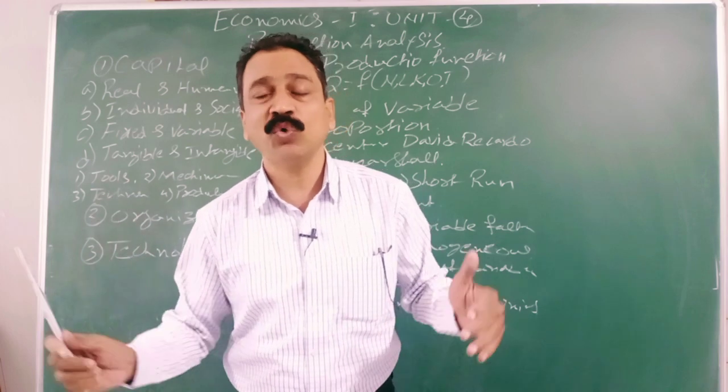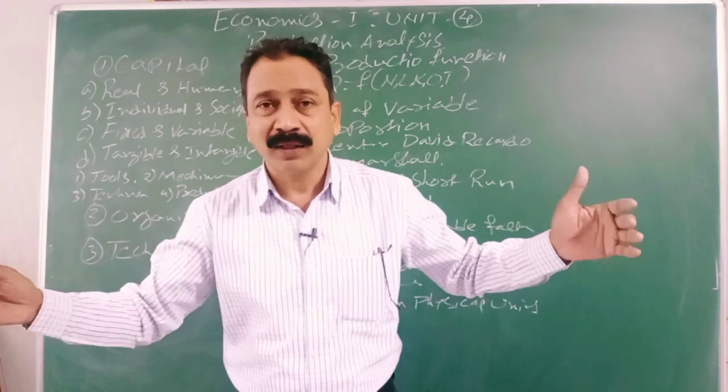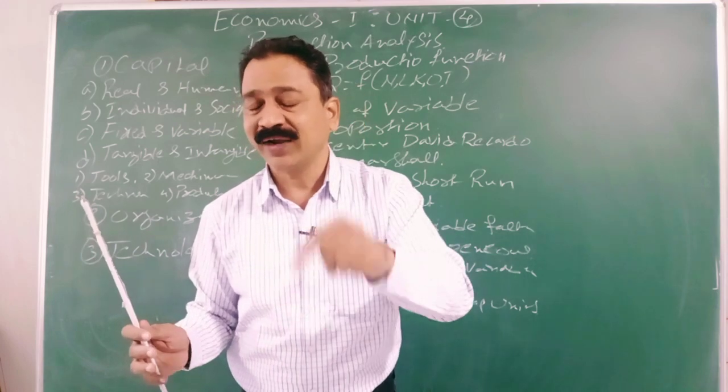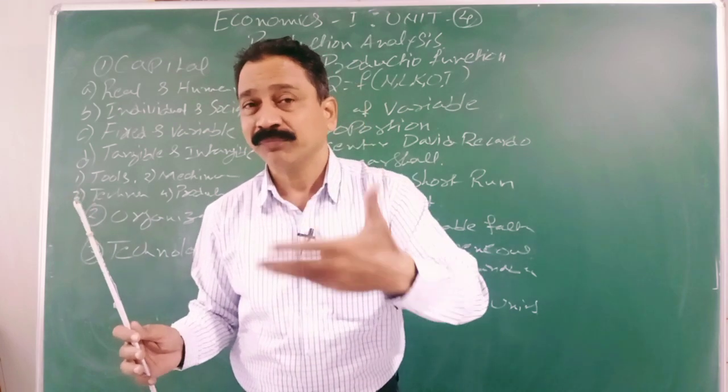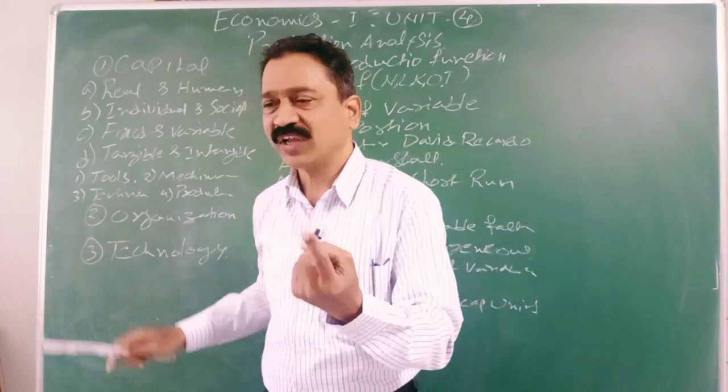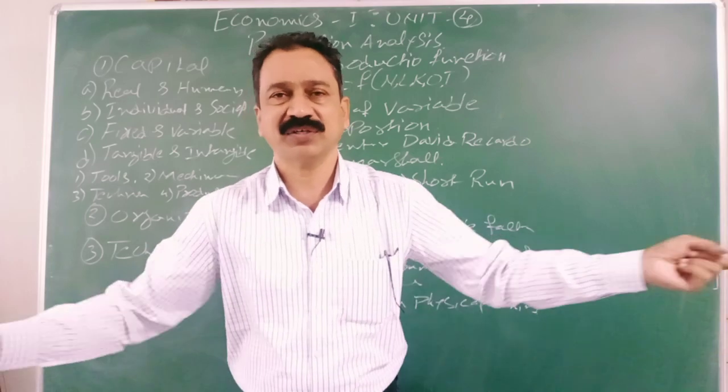He is the person who accumulates or gathers three or four factors of production at one place and makes the production. Land without an organizer is barren. It is just laid out.